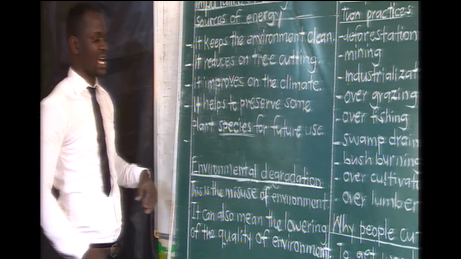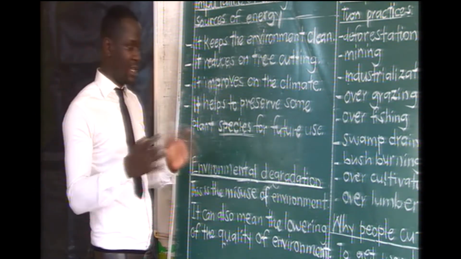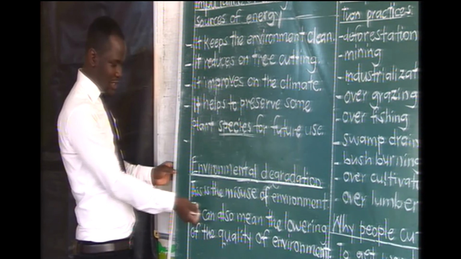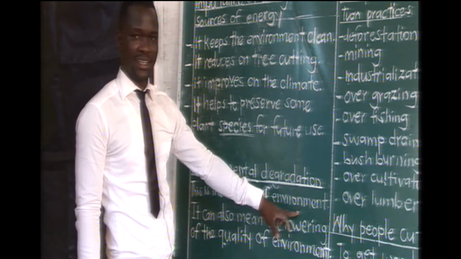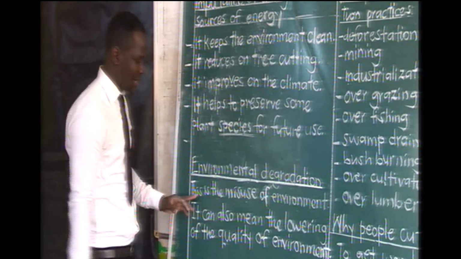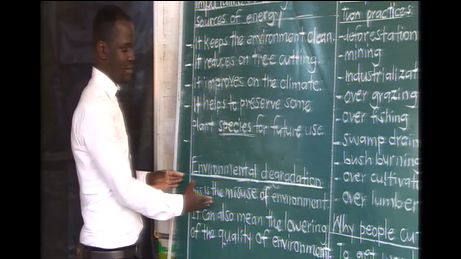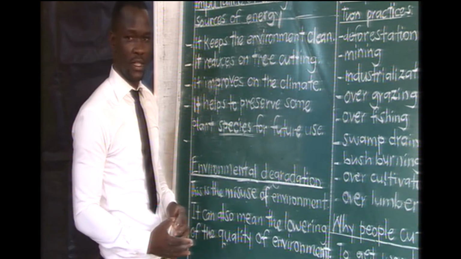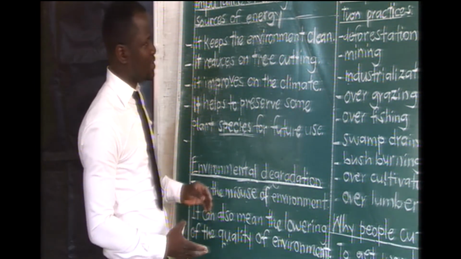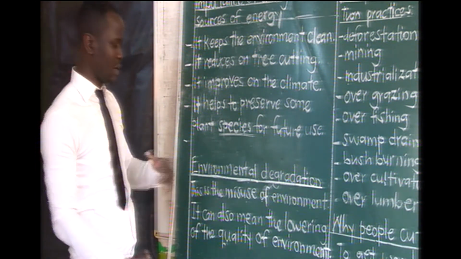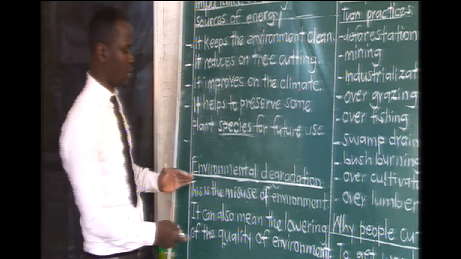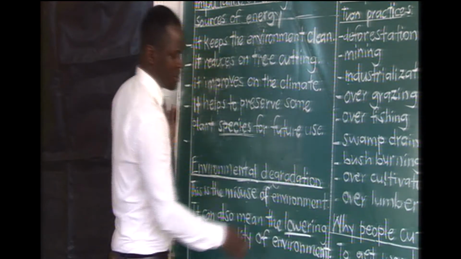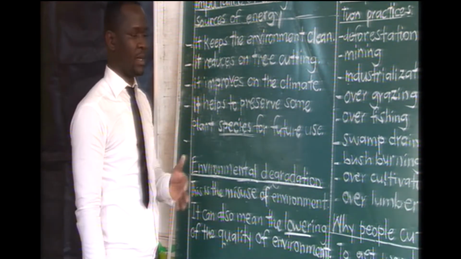This one comes as a result of people misusing the environment. That's why we can also define it as the misuse of the environment. In case the other one is difficult, you can simply say environmental degradation is the misuse of the environment. Which means we need to understand which are the ways through which people misuse the environment, or how do people lower the quality of the environment in places where they live?